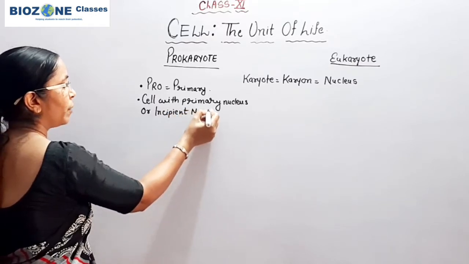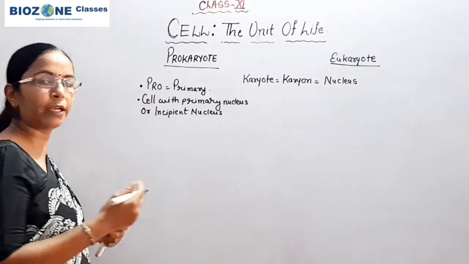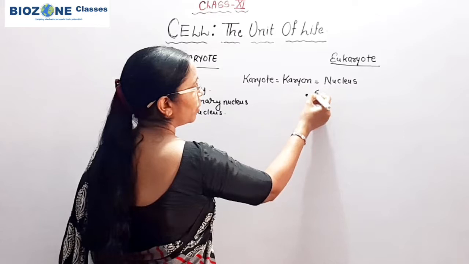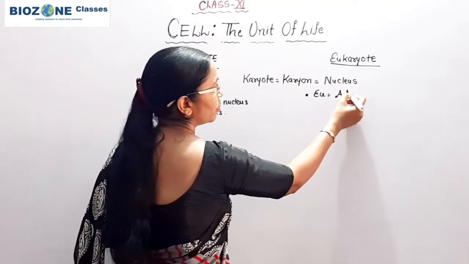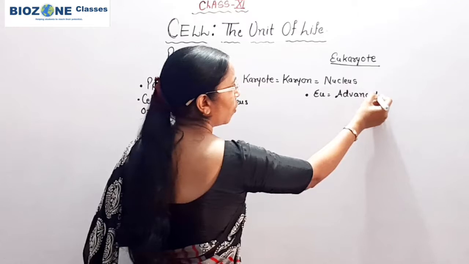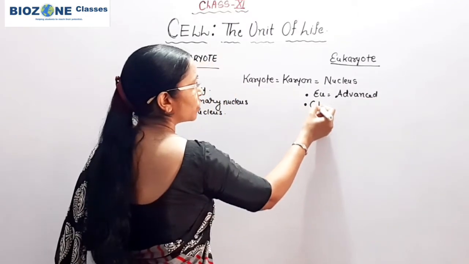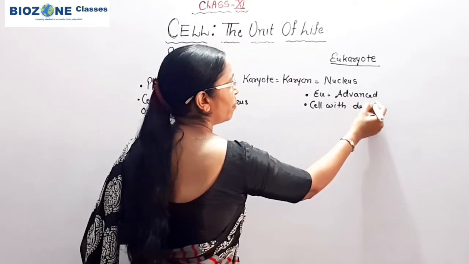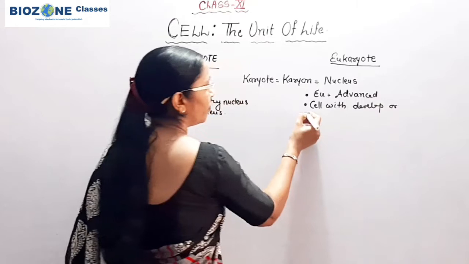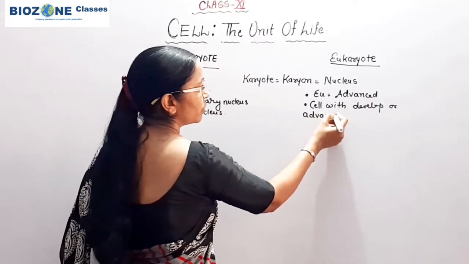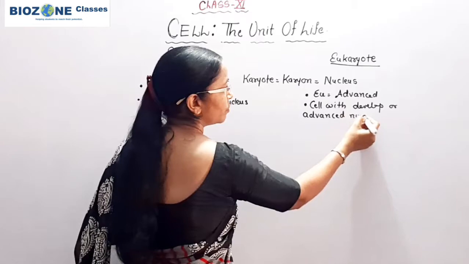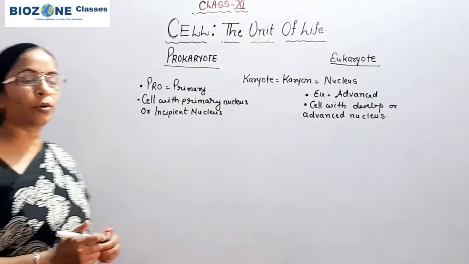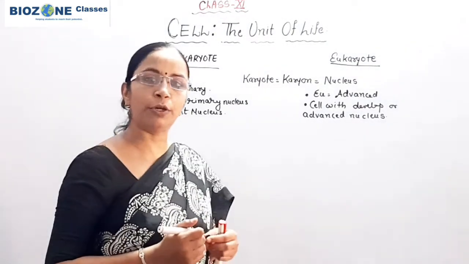So a cell with primary nucleus or incipient nucleus is called prokaryote, whereas the eu word, you remember, means advanced or secondary also we say. So cells with developed or advanced nucleus are called eukaryotic cells, or organisms are called eukaryote.